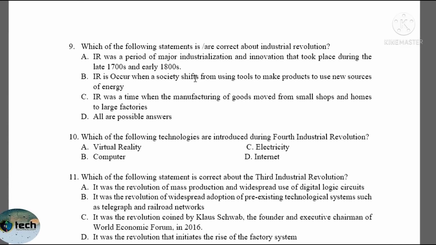Question number 9. Which one of the following statements is or are correct about the industrial revolution? Choice A. The Industrial Revolution was a period of major industrialization and innovation that took place during the late 1700s and early 1800s. That's correct. Choice B. The Industrial Revolution occurred when society shifted from using tools to make things to using new sources of energy like the cotton gin. That's correct. Choice C. The Industrial Revolution was a time when manufacturing of goods moved from small shops and homes to large factories. That's also correct. And hence, all are possible answers. Choice D is the correct answer.